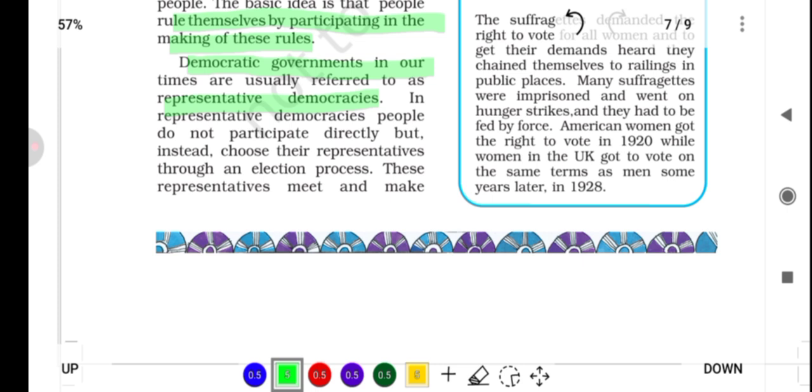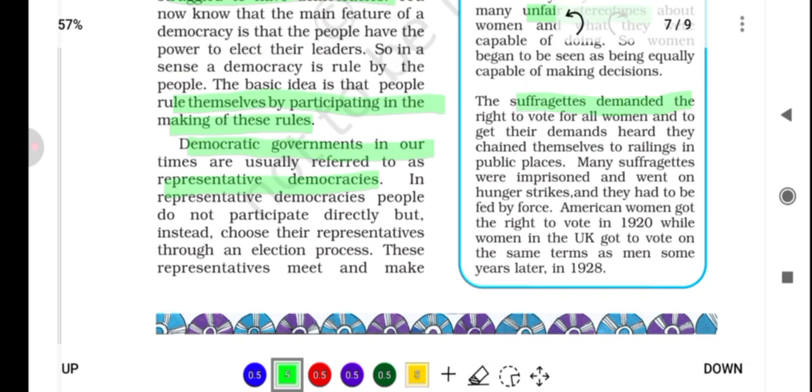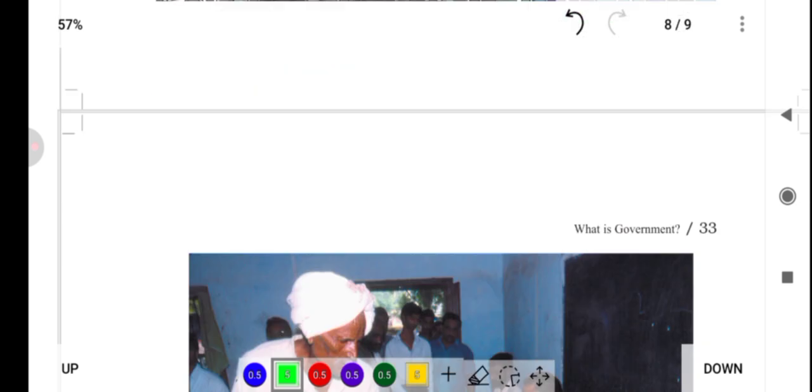The suffragettes demanded the right to vote for all women, and to get their demands heard, they chained themselves to railings in public places. Many suffragettes were imprisoned and went on hunger strike, and they had to be fed by force. American women got the right to vote in 1920, while women in the UK got to vote on the same terms as men some years later, in 1928.